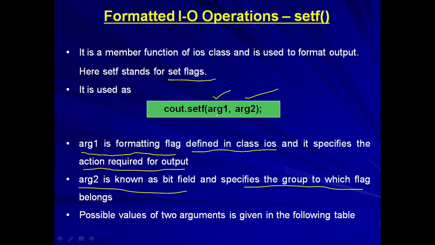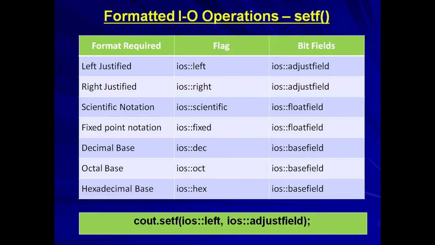So this specifies the flag and this one specifies the group to which the flag belongs. The possible values of these are given in this table. If I use ios scope resolution left, ios means this is the class name and this one is the flag, and scope resolution means this belongs to this particular class. So ios::left means left justified. Now the values printed will be left justified and the unused spaces will be on the right hand side.